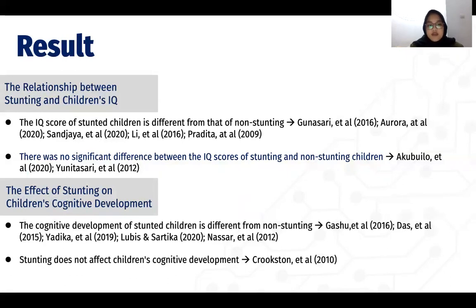For the effect of stunting on children's cognitive development, the first opinion is that the cognitive development of stunted children is different from the non-stunted, based on Gashu et al., Das et al., Yadika et al., Lubis and Sartika, and Nasar et al. For the second opinion, stunting does not affect children's cognitive development, based on Crookstone et al.